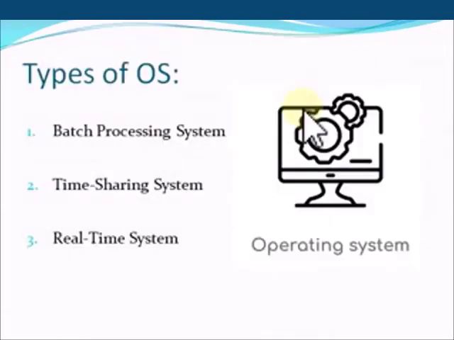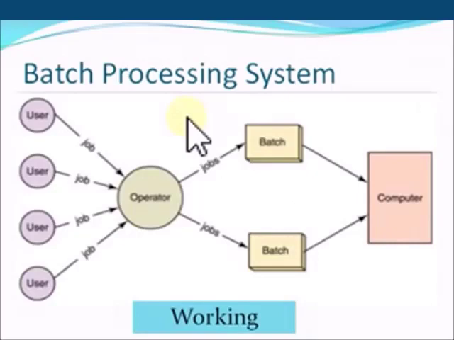In this topic, the types of operating system with respect to the working behavior of an operating system will be discussed. Three main working styles of an operating system are batch processing system, time sharing system, and real-time system. In a batch processing system, same types of jobs which need same requirement are collected by the operator. Operator collects the jobs, identifies the requirements, and makes a batch of these jobs and then sends it to the computer for the processing.